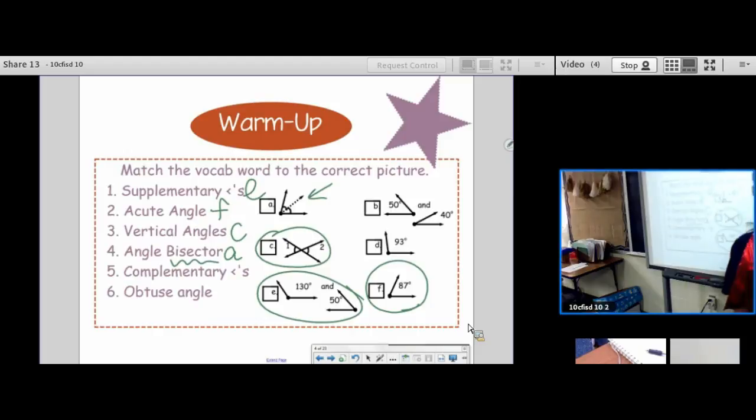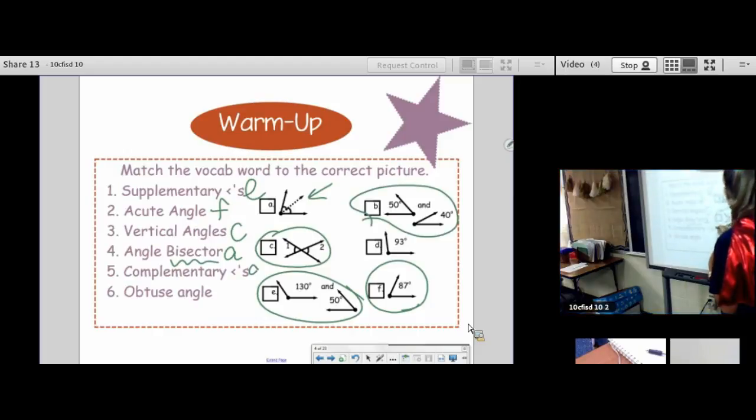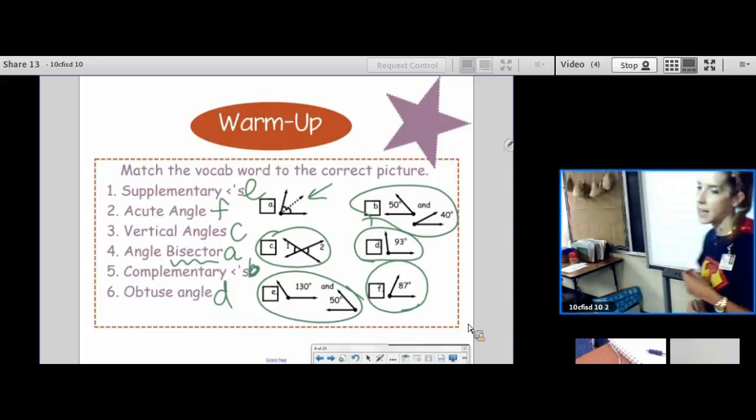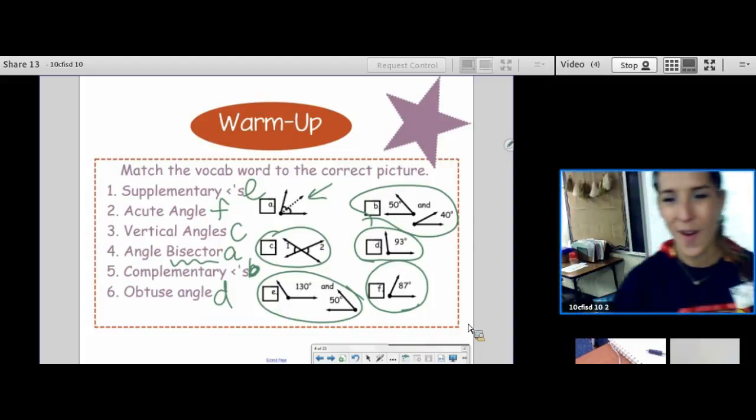Complementary angles, angles that add up to 90 degrees. Oops, that's a B, I was about to write 90. And of course an obtuse angle. This one isn't very obtuse, but it is above 90 degrees, greater than 90, and so we call it obtuse.